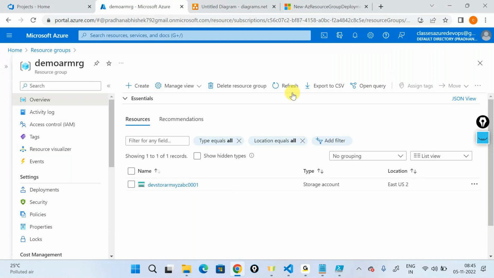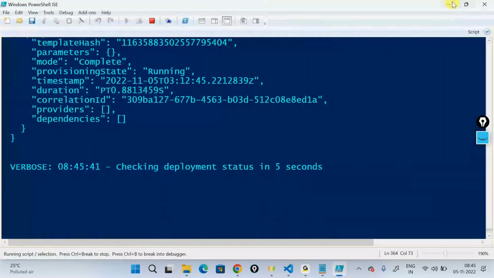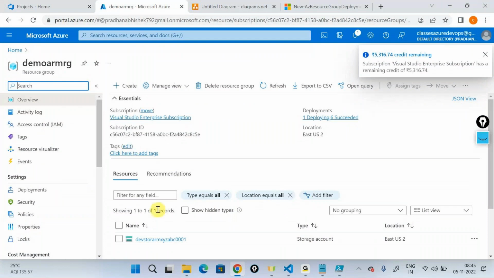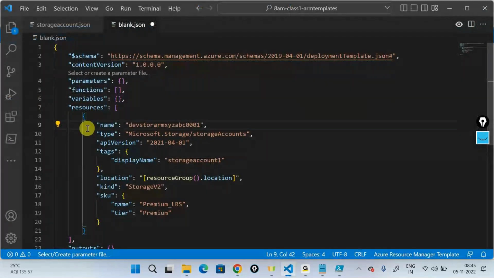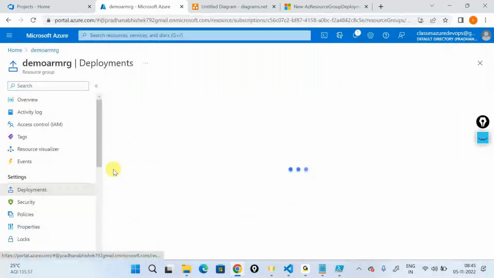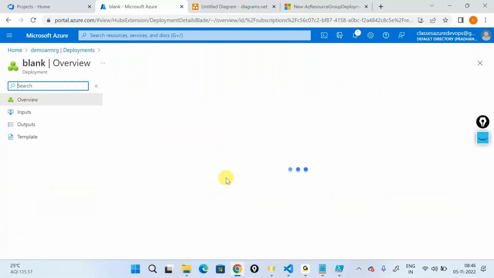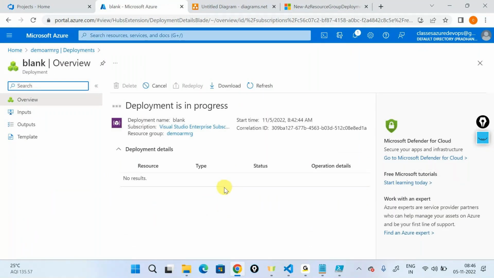I should delete this out too. It'll take some time to provision this out. Complete mode usually takes some time. So once that's done, it should also go ahead and delete these things out too. Because it did not even save the template, it won't even take this out. So it'll take some time to go ahead and clean these resources out. If you see in the background, it's still going ahead and trying to do the deployment. So it'll delete everything. It'll wait for those to get deleted, and once the server returns a particular value that it's deleted, only then it'll move forward. So it'll take some time.